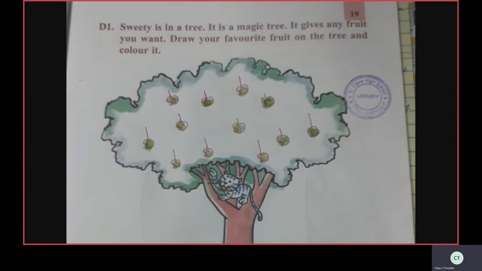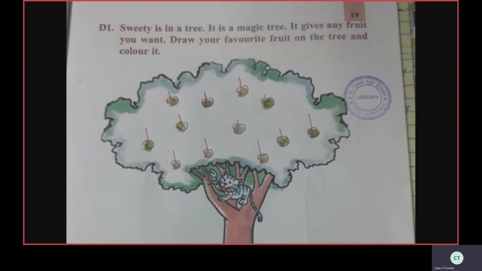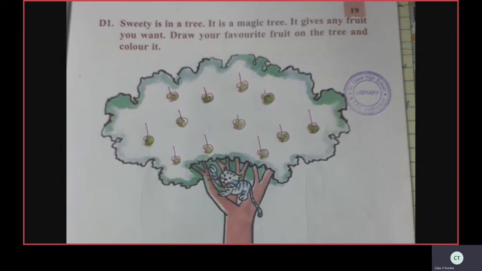Draw your favorite fruit on the tree and color it. See, children, draw your favorite fruit, mango or apple, on the tree and color the fruits.